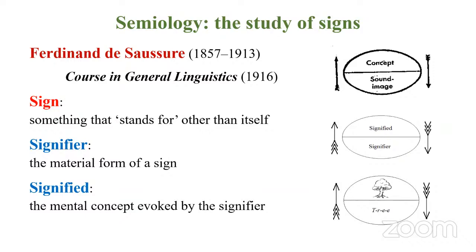And because of this publication, linguistics took a different turn. Saussure was also considered the father of modern linguistics. Because of his contribution, linguistics attained the status of a science. That's why we call linguistics the scientific study of language. It's because of him. And in his own words, he defined signifier as sound image.